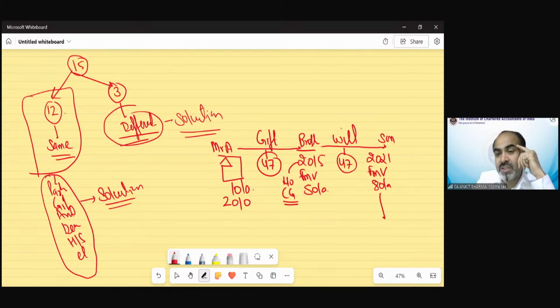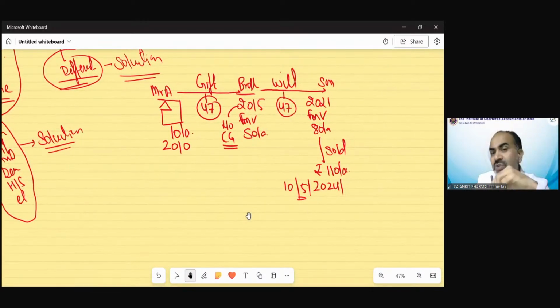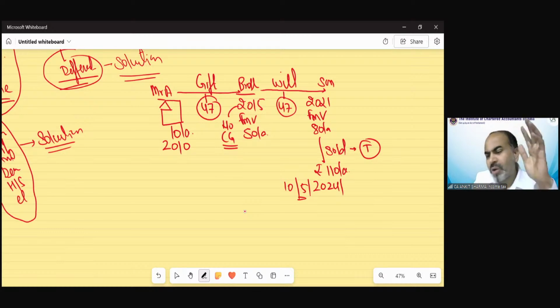Now the son sold this asset, suppose, for 110 lakh rupees in 2024, suppose 10th May 2024. Now the provision would be applicable for the chargeability of capital gain, because now this transaction is the transfer which is going to be taxable. So now we need to solve this kind of question. So in all 12 cases, whenever they are in a question, the question will not end at that point.